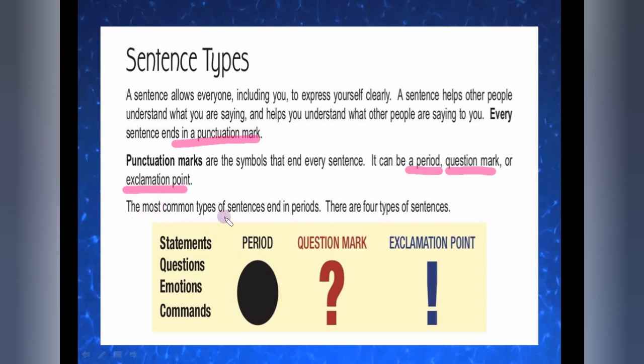Mostly we end our sentences in periods, but still there are four types of sentences. The first one is statement, second question, third exclamation, and fourth commands. Further we will describe all of them.